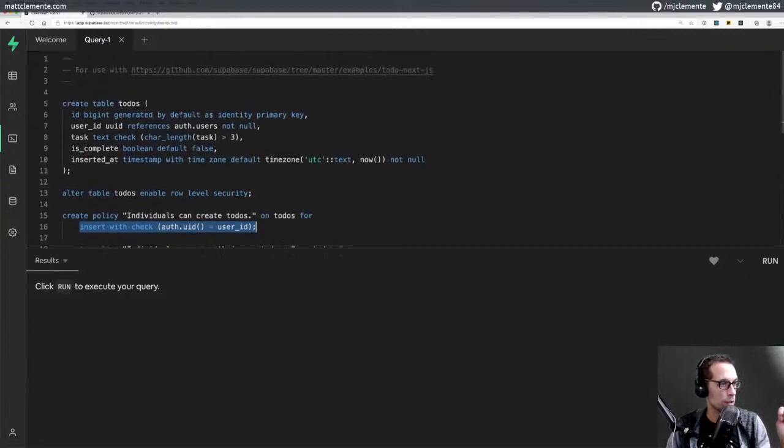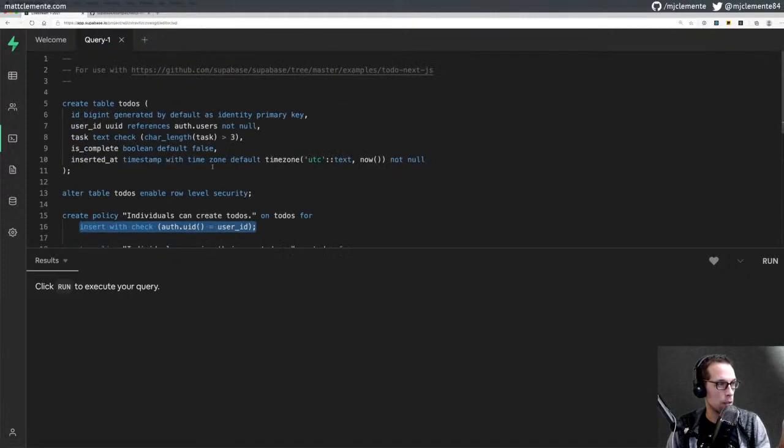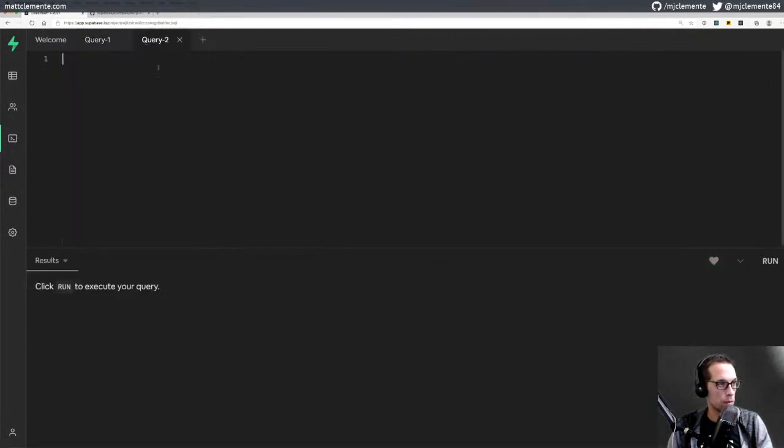So all this is really doing right now, interesting. All we're doing here is we're creating a to-dos table, and the user management is handled separately via Supabase. So we'll run that, and that worked.